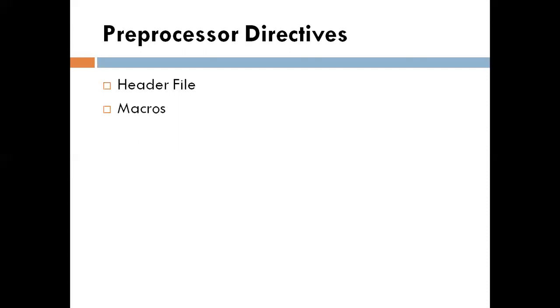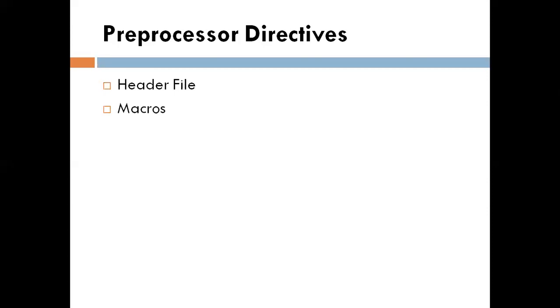A header file is a collection of different library functions. Like in C programming, we use the header file stdio, that is standard input output. All the operations related to input output are defined inside the stdio header file.